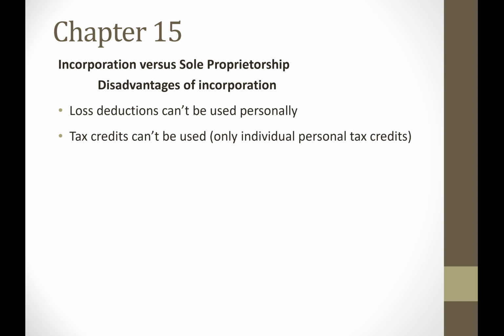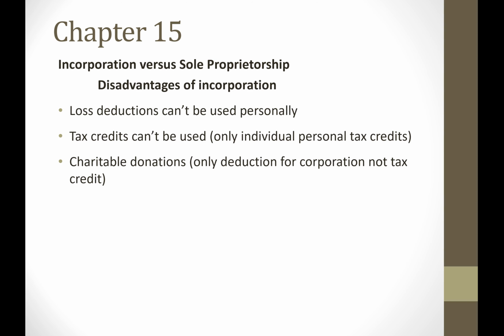Also, tax credits. Individuals get tax credits, whereas corporations do not. And one of the examples is charitable donations. If, let's say we have an individual, they decide to incorporate, and the corporation makes a charitable donation, that donation will only reduce their income. It will not be a tax credit, whereas individuals making a charitable donation will get a tax credit. And once we work through the calculation, that tax credit will reduce their tax liability dollar for dollar. So it might have a bigger impact on their individual tax return than if the corporation was to make a donation.